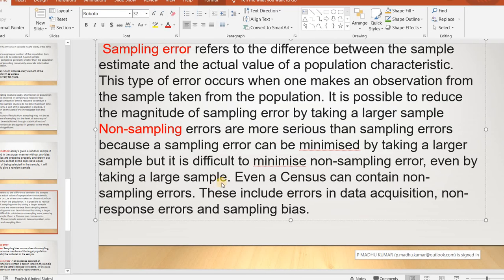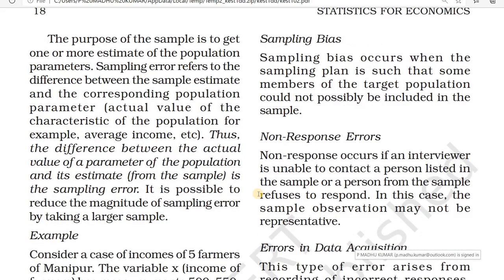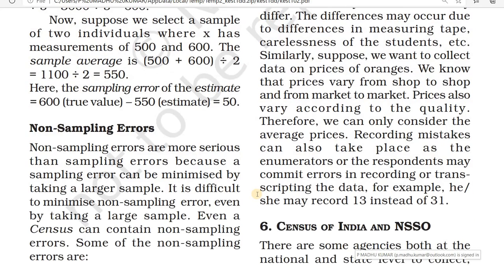Suppose one teacher asks a student to measure the length of a classroom, and some mistake comes in that measurement. That is a non-sampling error, because it is difficult to minimize by taking a large sample. Even a census can contain non-sampling error.